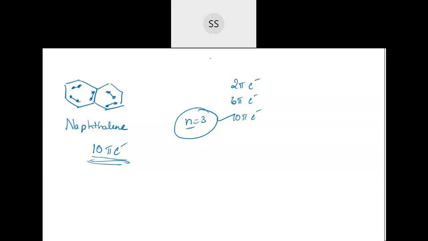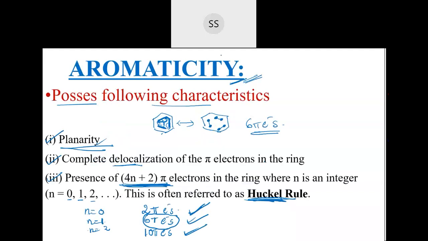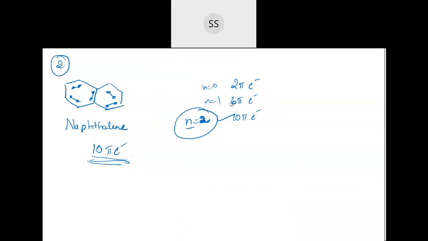Yes, now you write down this aromaticity. Make a correction here. It should be n is equal to 2. Okay, n is equal to 2, then you will get 10 pi electrons.